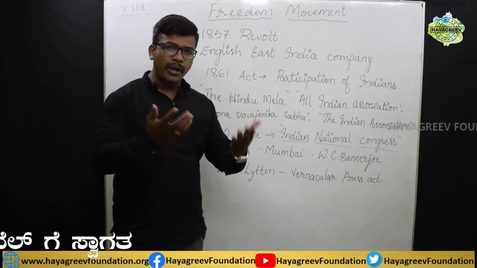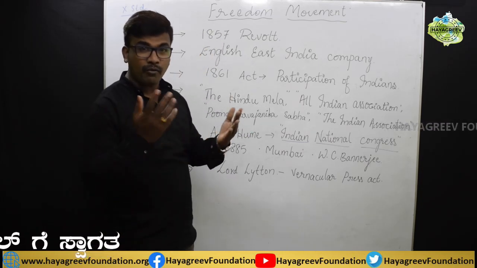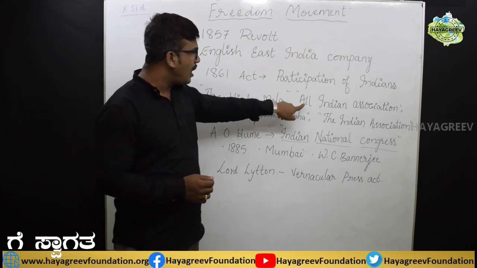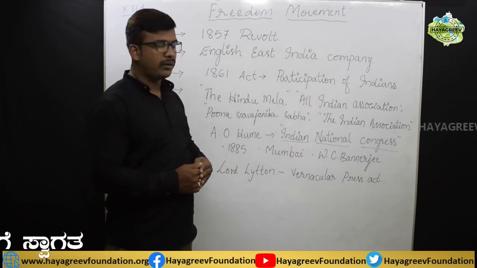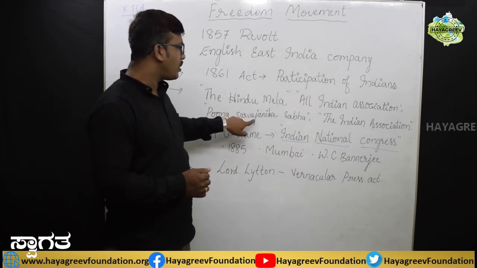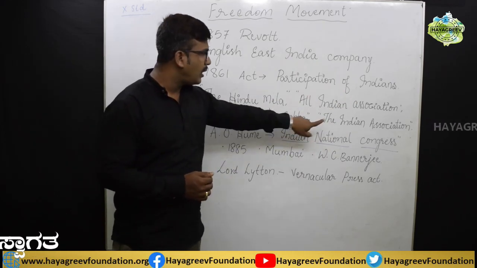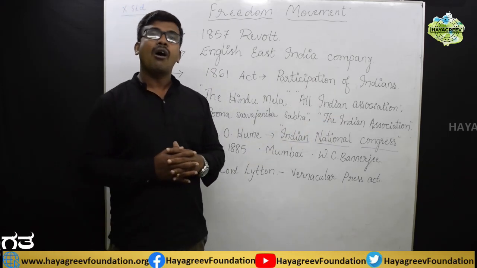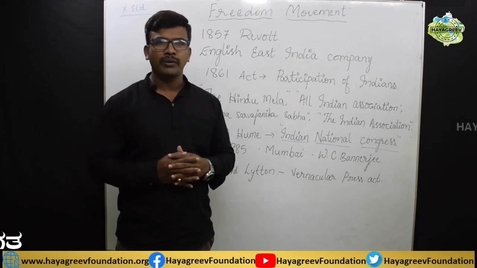As a result, many organizations were started. For example, the Hindu Mela, the All Indian Association, Pune Sarvajanik Sabha, the Indian Association. Like this, many regional organizations were established.